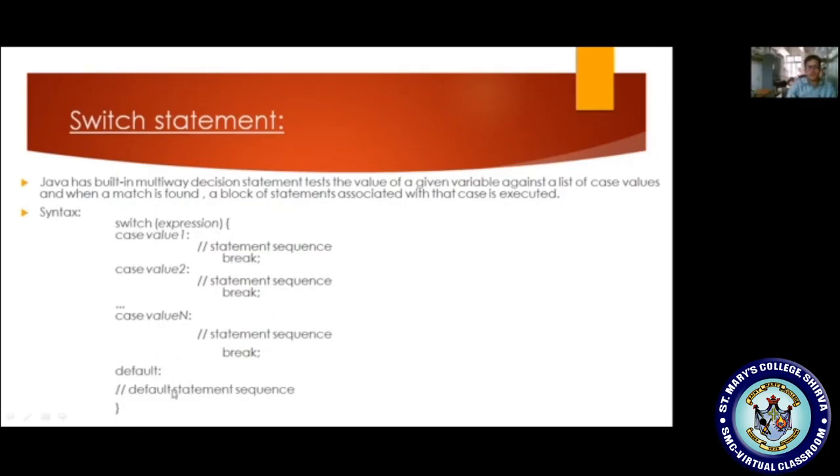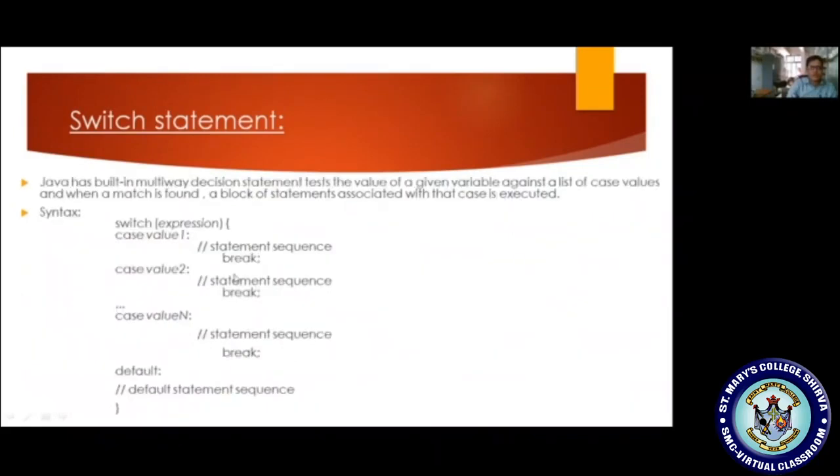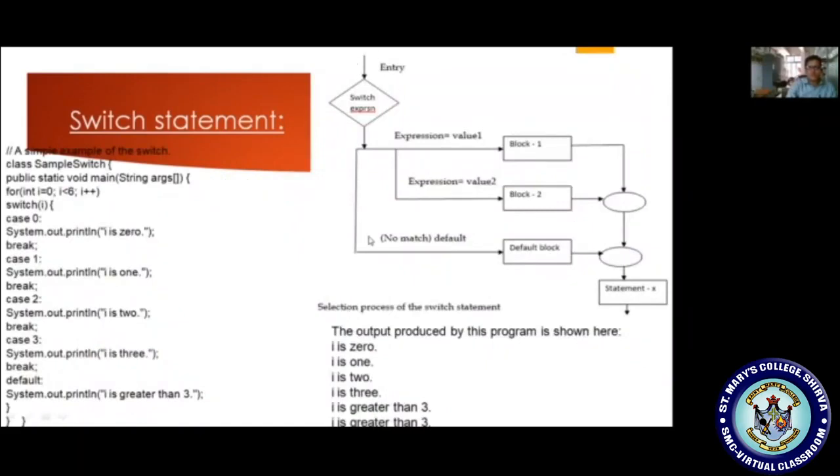It is optional, it may or may not exist in your switch case. Here the same thing is explained. Here the case values will be terminated with a colon. And now here we are seeing the flowchart of this switch case statement, and we have a sample program. If you observe, class sample switch, main method, for int i is equal to 0, i less than 6, condition true, I am switching i.